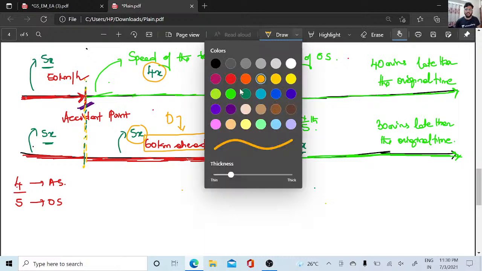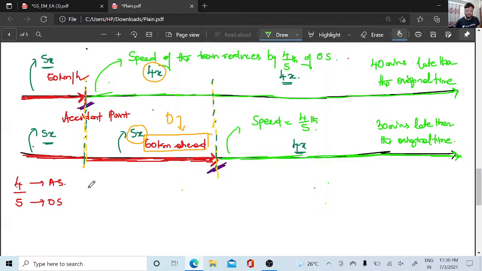So here you can apply two different formulas. Either you can take D equals xy divided by x minus y into delta t. You can use this to formulate the original speed and the lesser speed of the train. What is your delta t?